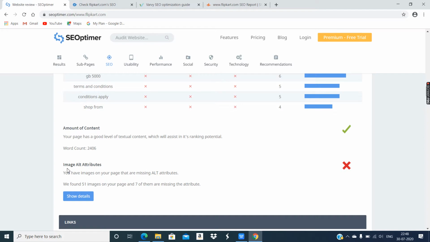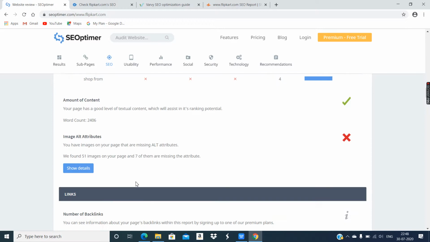So they have specified you have images on your web page that are missing alt attribute. We found 51 images on your page and 7 of them are missing the alt attribute. Okay, so alt attribute needs to be provided, and what should be the value inside the alt attribute? The keyword related to the image.